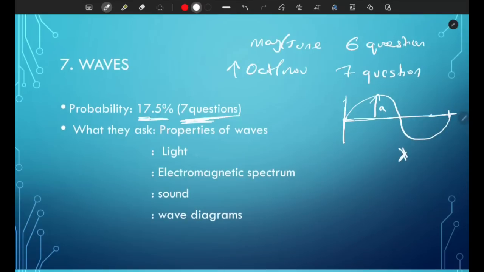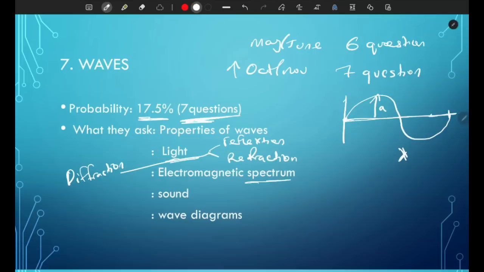The next one is light waves. Under light waves, there is reflection, refraction, and thirdly, diffraction. Make sure you understand these three terms. If you don't, you can check out my waves video, where I go over each term in detail.